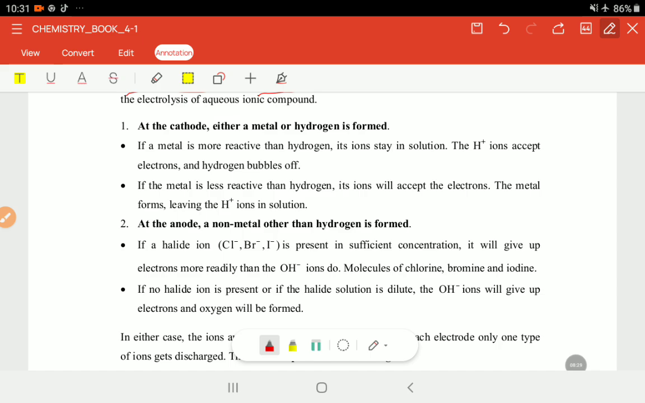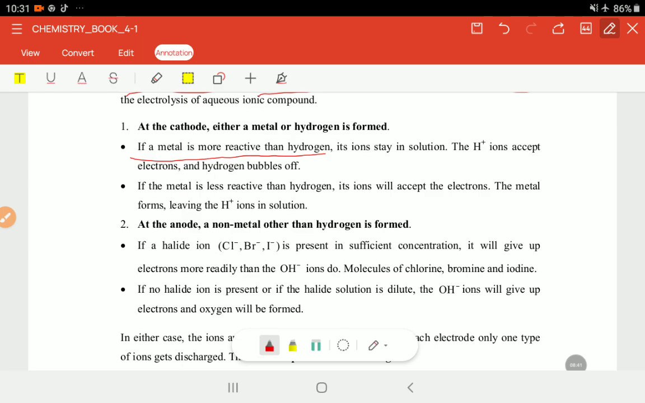So that reactivity series, if you were to look at it and then you find out that this metal which is in this solution is more reactive, right? If a metal is more reactive than hydrogen, because remember all of them are positive ions, right? So if that metal is more reactive than hydrogen ions, the metal ions just remain in the solution, and it is the hydrogen ion that accepts the electrons at that cathode, okay?